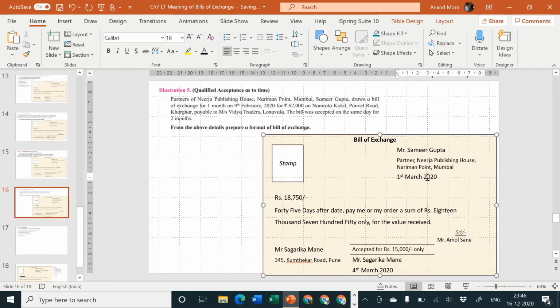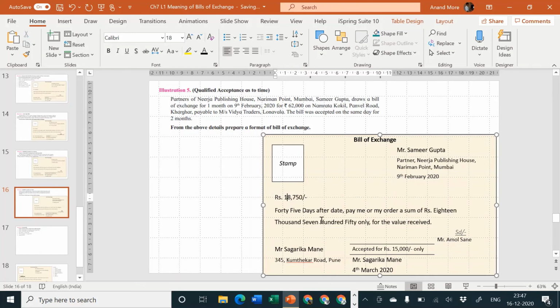Yes. And the date of bill is known to us. It was drawn on which date? 9th February 2020. So let me write down here 9th February 2020. Done. Okay.